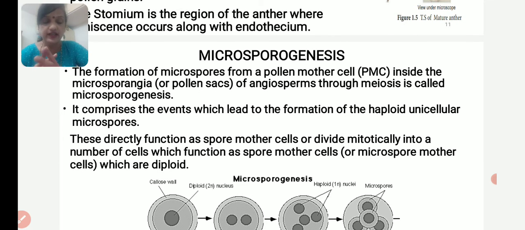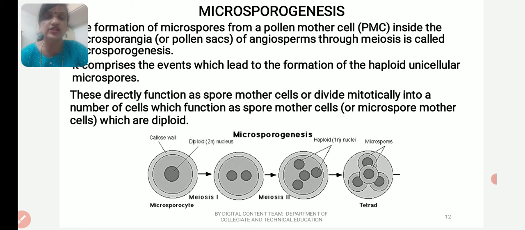So let us go to the next important aspect of Unit 2, which is microsporogenesis. What is microsporogenesis? The formation of microspores from a pollen mother cell inside the microsporangia of angiosperms through meiosis is called microsporogenesis. It comprises the events which lead to the formation of haploid unicellular microspores.